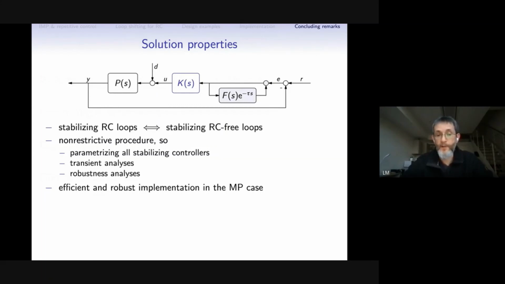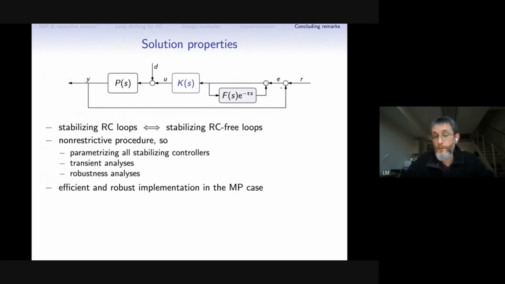This approach is completely non-restrictive, so in no place in those transformations were any restrictive assumptions introduced, meaning that we can parameterize all stabilizing controllers here. We can then analyze transients, we can analyze robustness, etc., without thinking about what kind of restrictions we introduced.